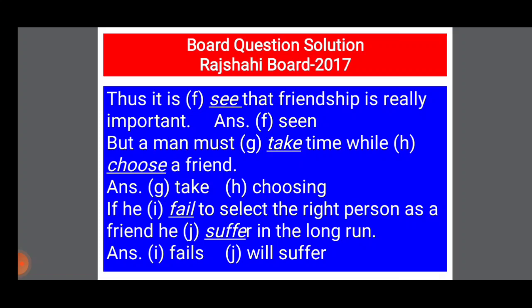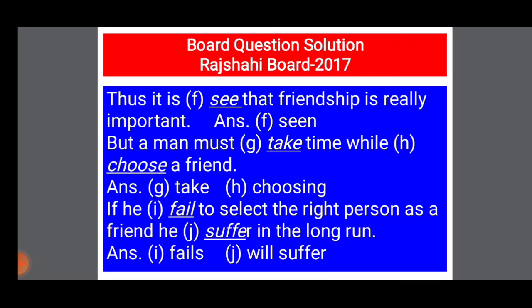But a man must take time while choose a friend. Here students, you see, but a man must take. Must is a modal auxiliary and after a modal auxiliary you have to use V1. So the answer will be: but a man must take time while, and after while you have to use ing with the verb. So the answer is: but a man must take time, take will be not changed, while choose will be choosing, while choosing a friend.